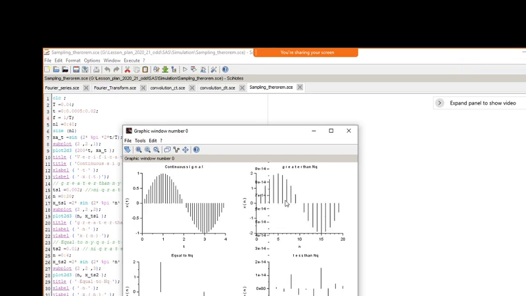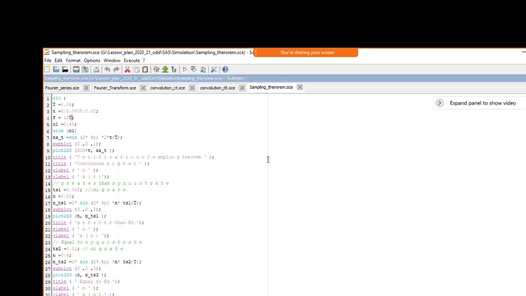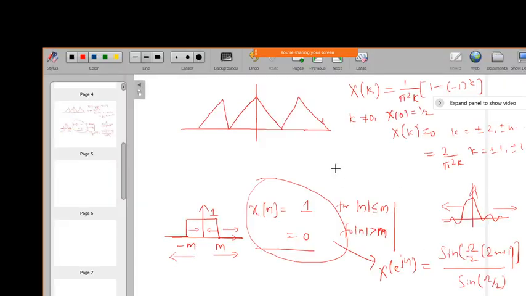Okay, so this is the verification of your sampling theorem. So we need to get the signal, which we have defined. Ts should be less than or equal to the period of the highest frequency.